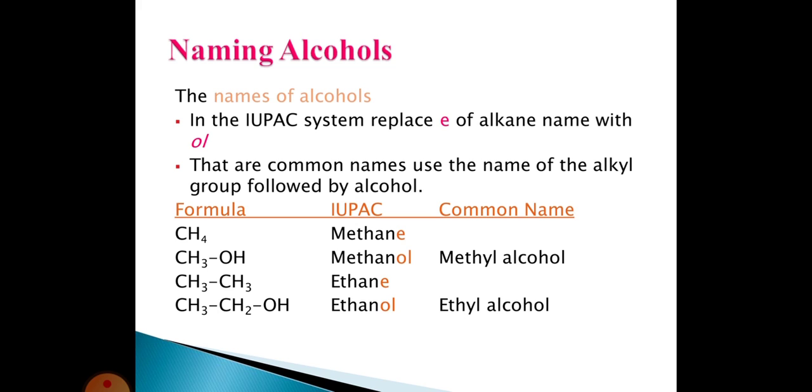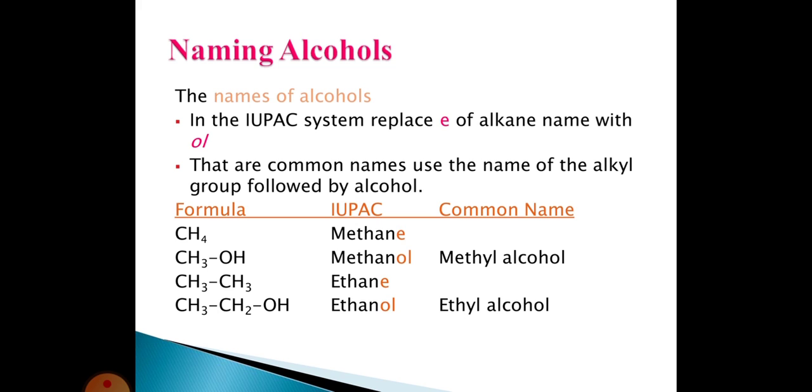In this methane, the e is replaced by o to form methanol. This methanol is the IUPAC name, and the common name of methanol is methyl alcohol. Here, in the common name, the methyl group is followed by alcohol. This methyl alcohol name is called the common name of methanol.